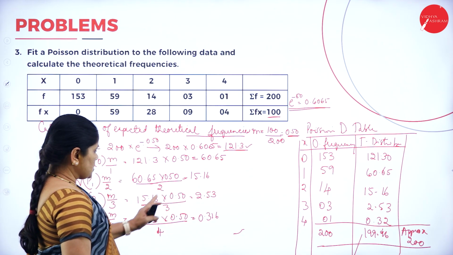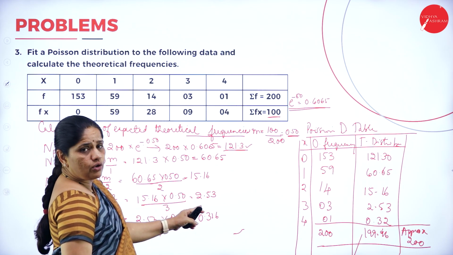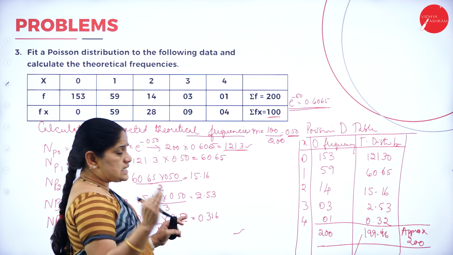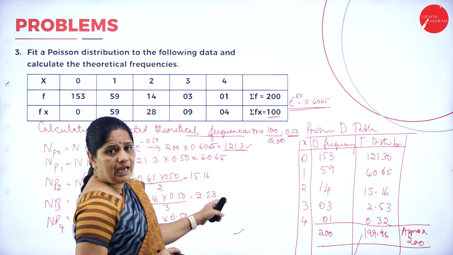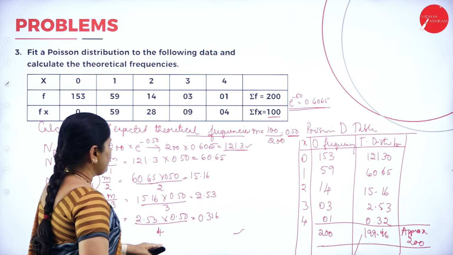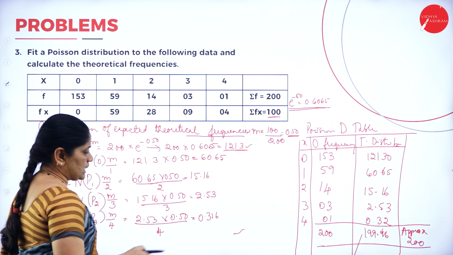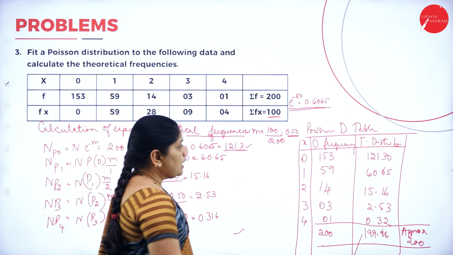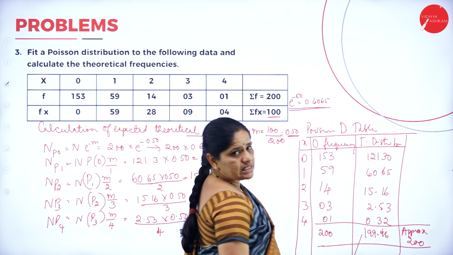Then I make use of this 15.16 into 0.50 divided by 3, where the occurrence is 3. So I divide it by 3, I get 2.53. Then 2.53 into 0.50 divided by 4, the occurrence is 4, then 0.36. So I plot all these values in the table here.